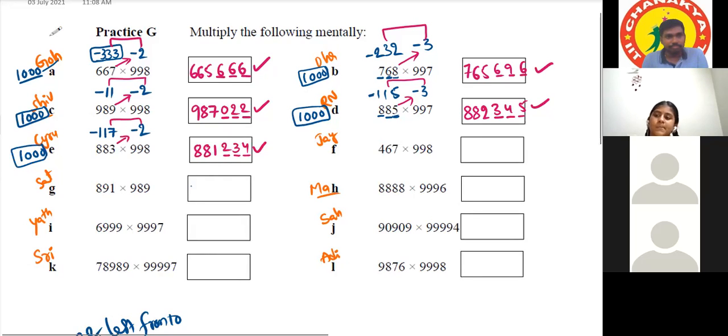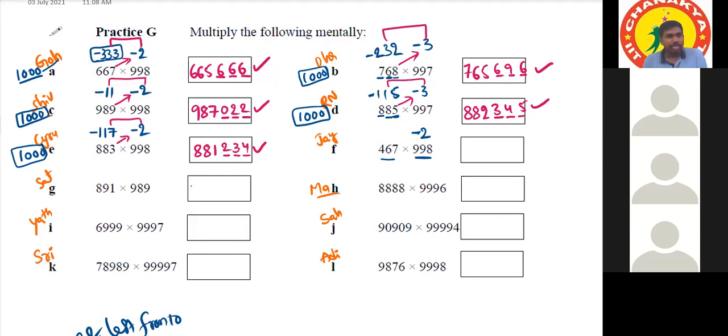Then Jait. This number is very close to a base, so take 1,000 as the base. It is better because the difference will be very low. Ritvik asked a doubt about whether we have to take separate bases, like 500, for the F question.